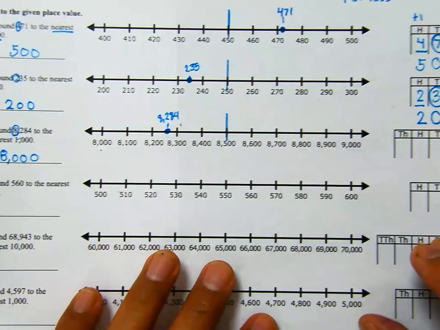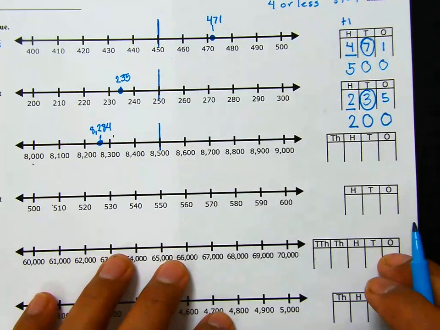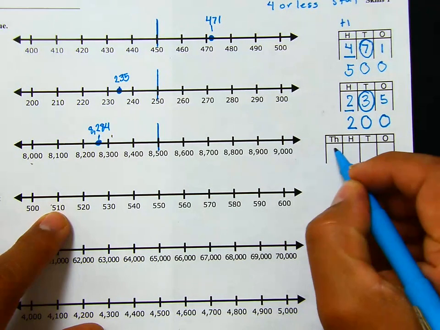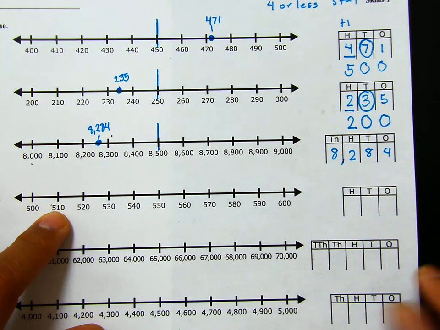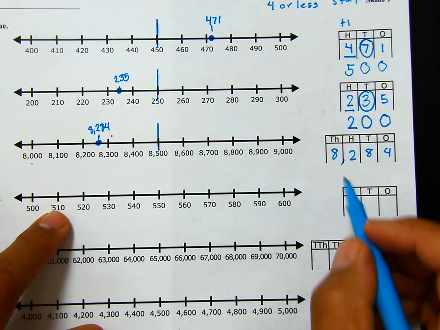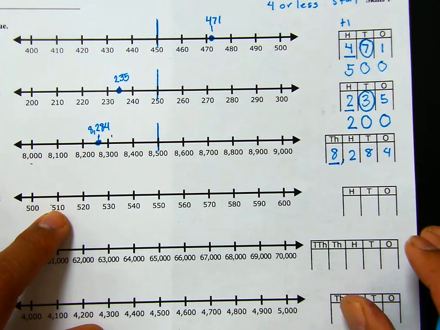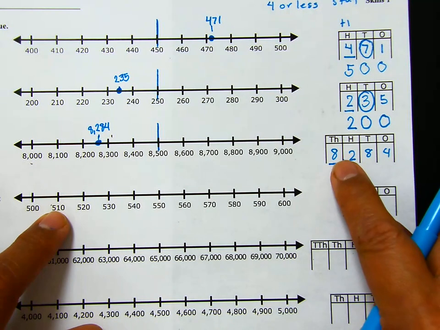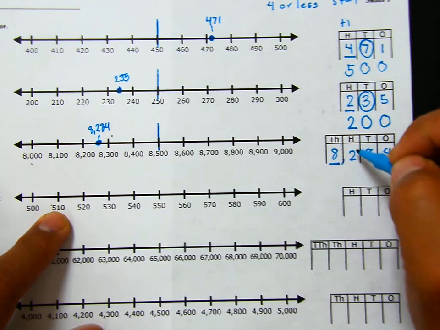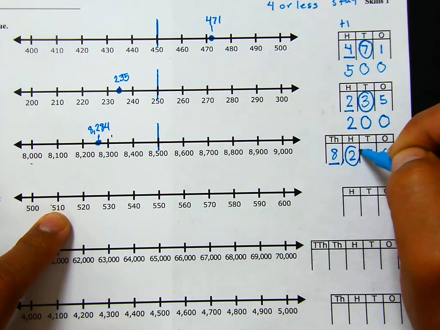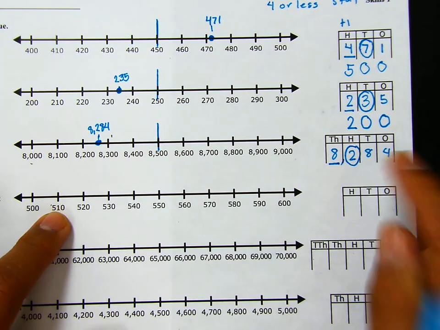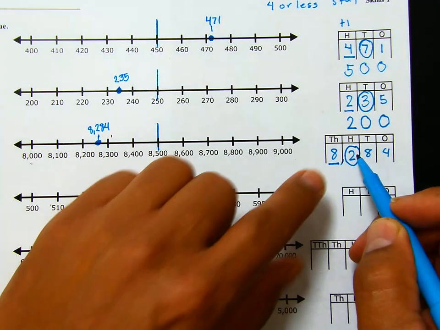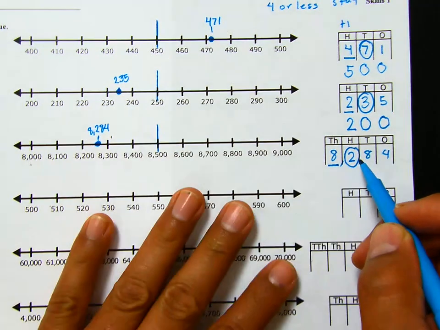Now we use our place value chart. So we're rounding 8,284 to the nearest thousand. So I'm going to underline the digit we're rounding. So we're rounding to the nearest thousand. So 8,000 is being rounded, and we put a circle around the number to the right of it. So we're going to put an eye on this one, because this number is going to tell us what to do to this number.